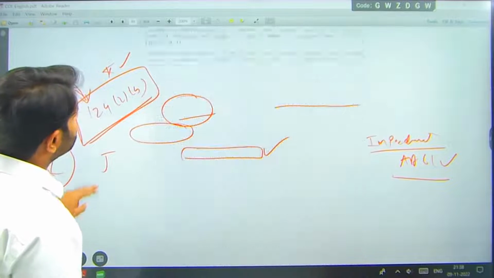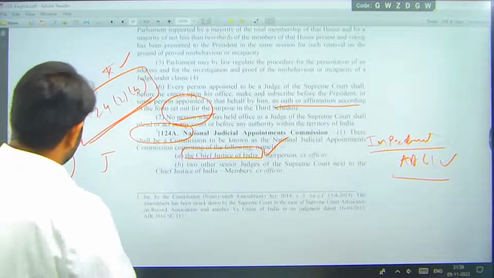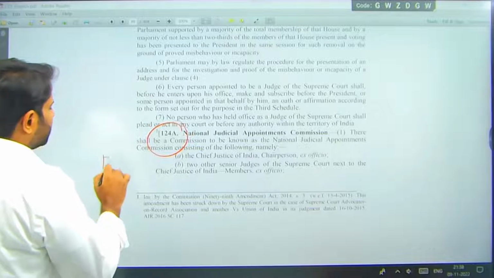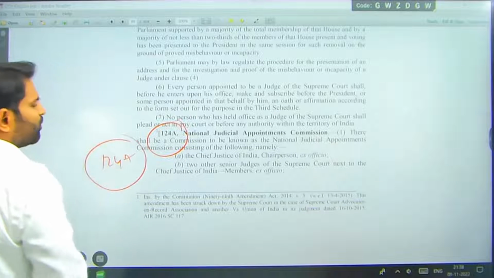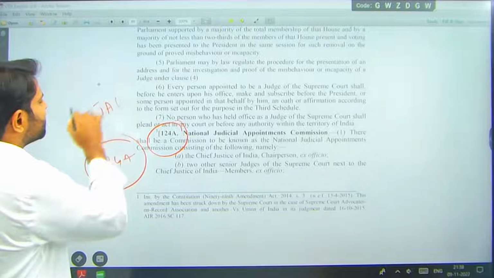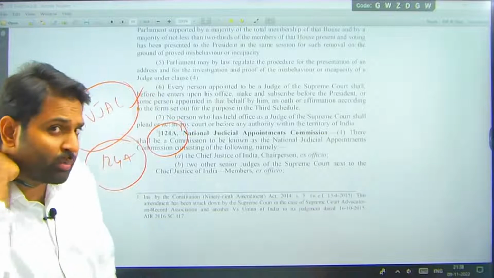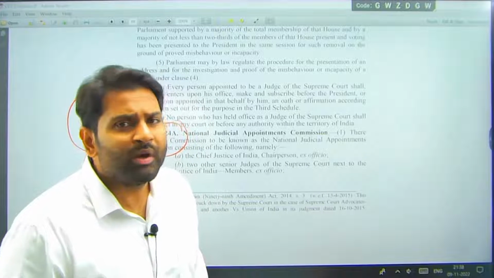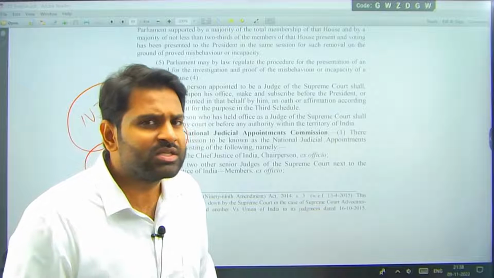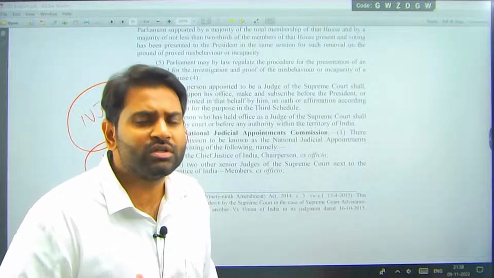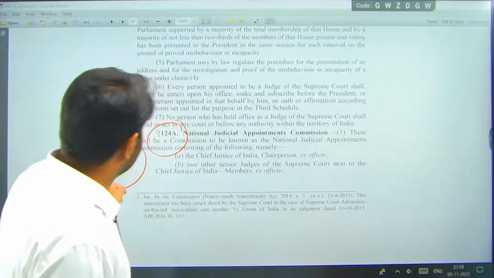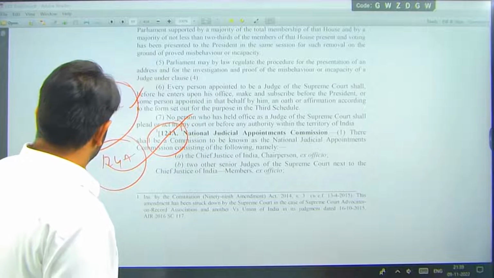The National Judicial Appointments Commission is one which we have brought, but it was nullified by the Supreme Court. 124A is an amendment through which we brought NJAC. NJAC is a process through which the legislature wanted to become involved in the judiciary, but the judiciary said that it is not part of the basic structure doctrine. According to the basic structure doctrine, independence of the judiciary should be there. The legislature should not be part of appointments of judges. So that is the reason why we have not used that.